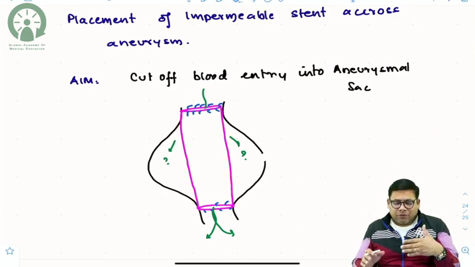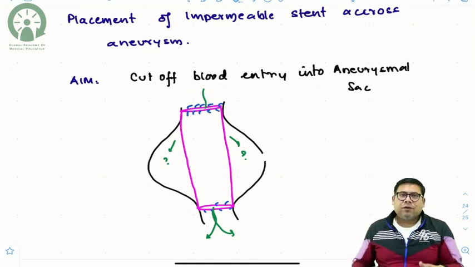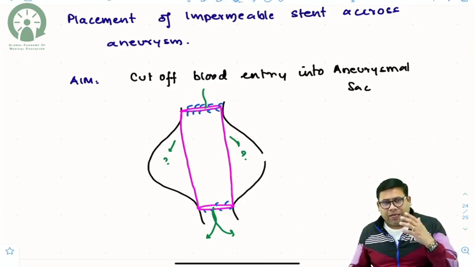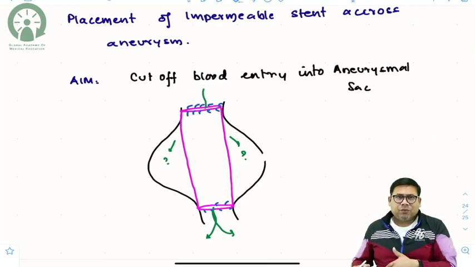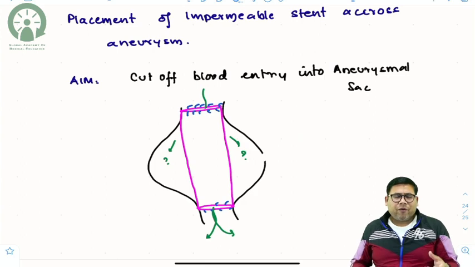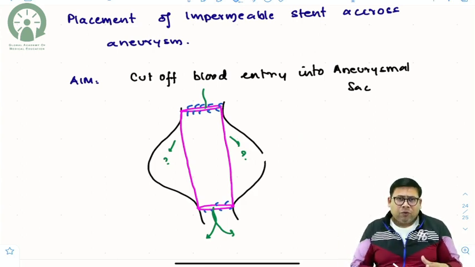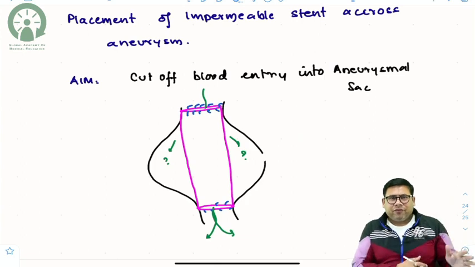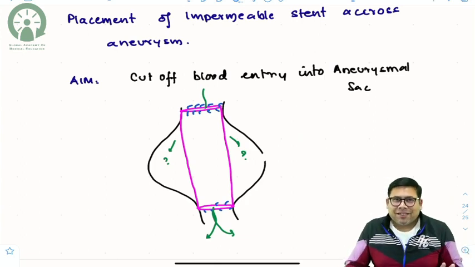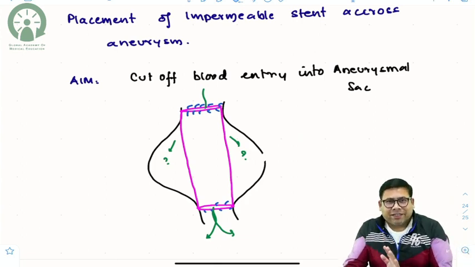There are a lot of complications of EVAR known as endoleaks, where the blood manages to enter, maybe because of porous graft fabric, maybe because of loose fitting, maybe because of backflow. So these are all endoleaks. We have 5 types of endoleaks, but about that in detail in some different lecture.